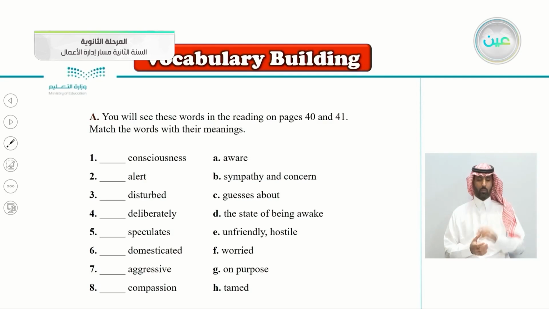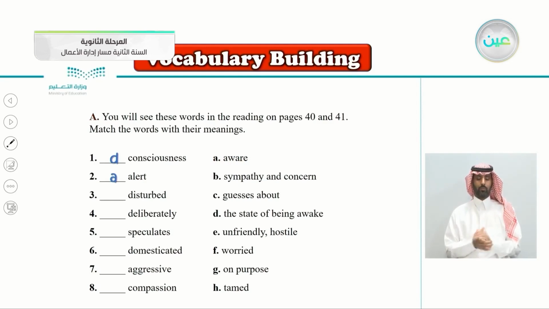So number one, consciousness. What's the meaning of consciousness? Match it with its meaning. So consciousness goes with the letter, yes, D. Consciousness is the state of being awake. Very good. What about number two, alert? To be alert goes with the letter A. To be alert is to be aware of something. Very good.